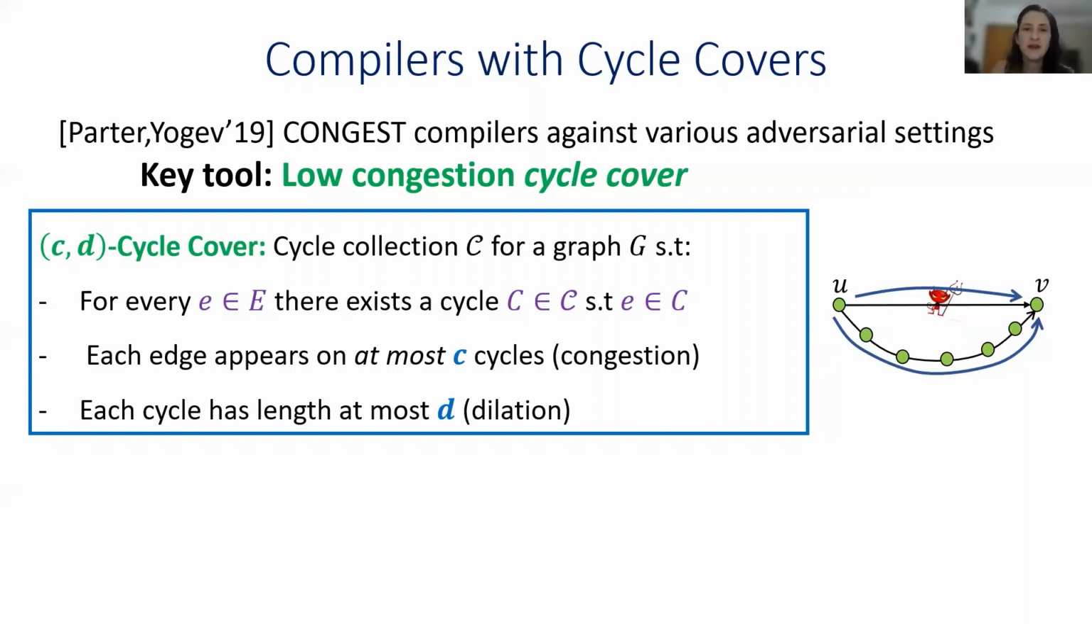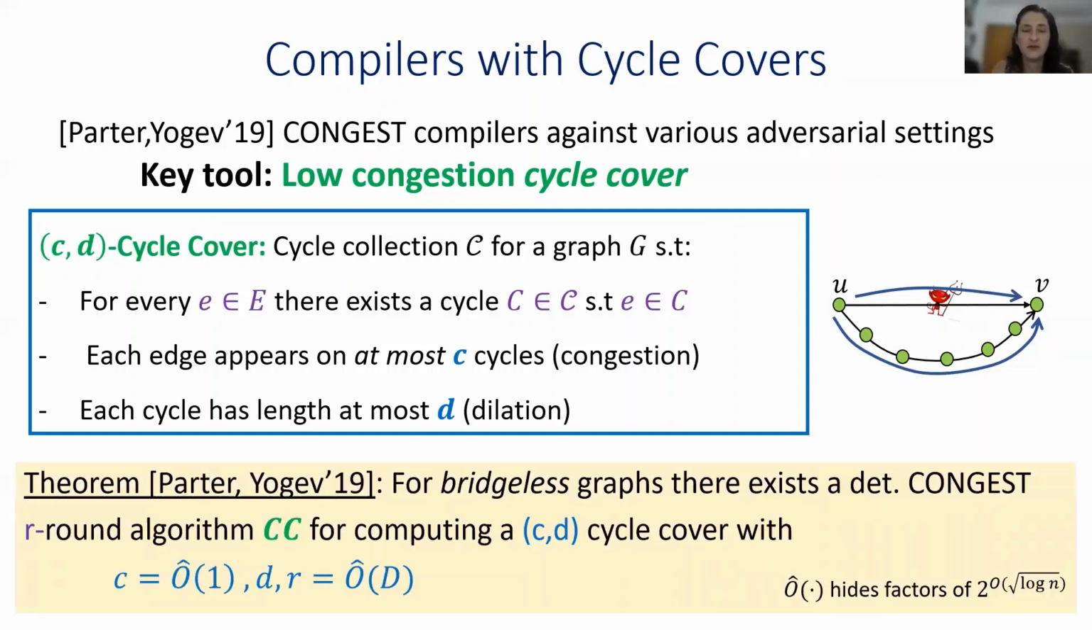Intuitively, if I have a cycle cover, then this provides me two edge disjoint paths for exchanging messages. So if I have just one adversarial edge, I can still exchange messages between the two endpoints through a reliable path. Parter and Yogev also showed that if I have a bridgeless graph, there exists a deterministic algorithm that works in the CONGEST fault-free setting for designing a cycle cover with congestion Ô(1), dilation and round complexity Ô(D), where this Ô hides a factor of the form 2 to the power of square root of log n.